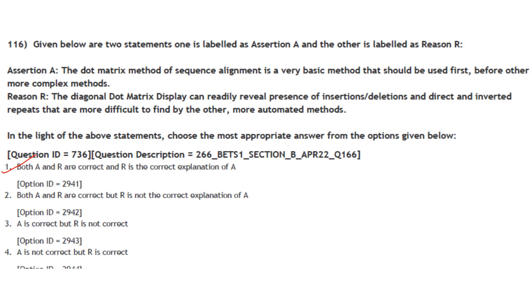One is labeled as assertion A and the other is reason. In the light of the above, choose the most correct option. The dot matrix method of sequence alignment is a very basic method that should be used first before other more complex methods. That is correct. The diagonal dot matrix display can readily reveal the presence of insertions, deletions, and direct and inverted repeats that are more difficult to find by other more automated methods. That is also correct. So both A and R are correct, and R is the correct explanation of A.